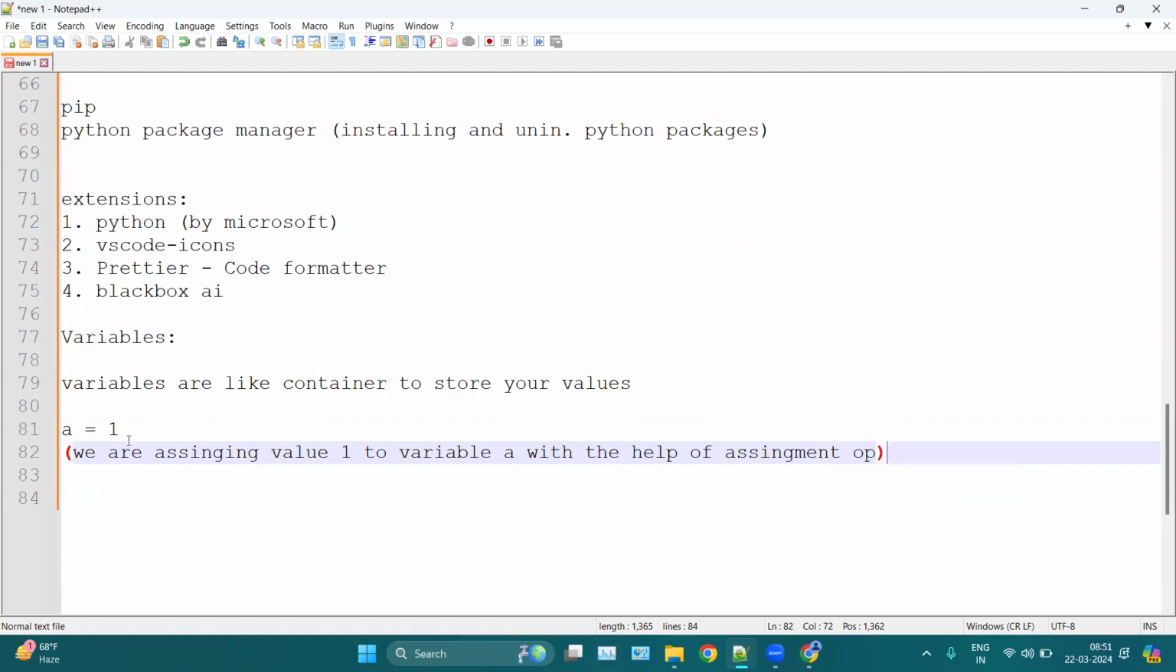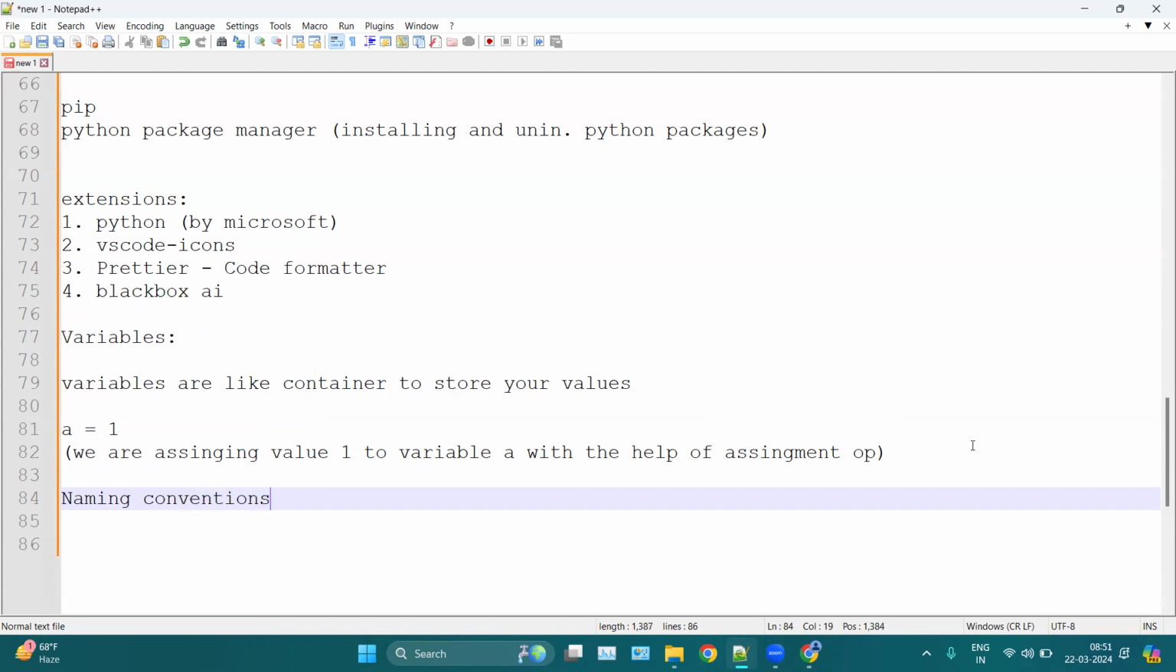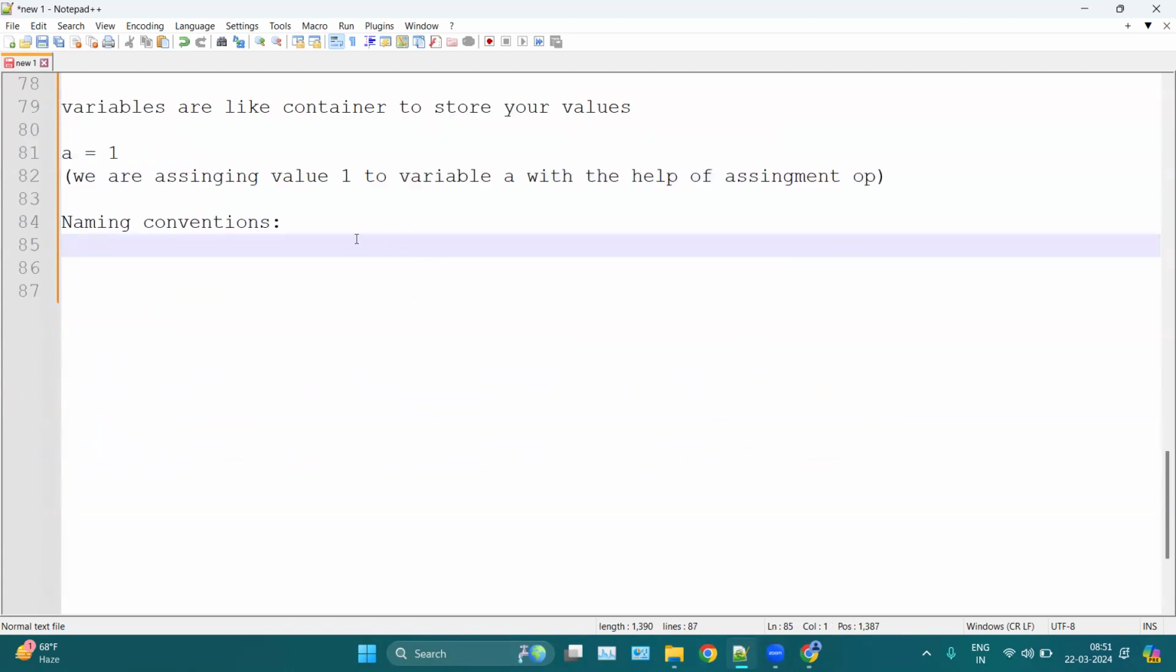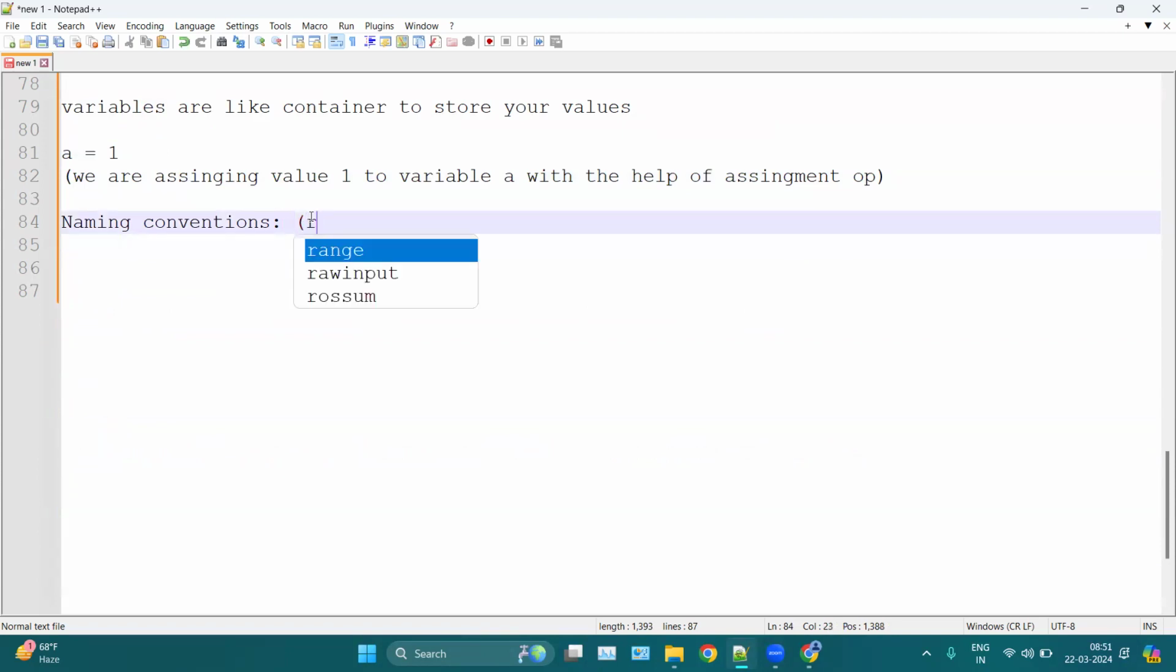Okay, so this is the meaning of this particular line. We are assigning value 1 to a variable a. Variables are just containers which can hold your values. While naming any variable, we have certain rules that are known as naming conventions. What are naming conventions? Naming conventions means rules for naming your variables.